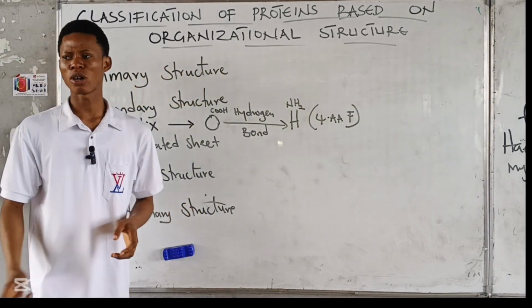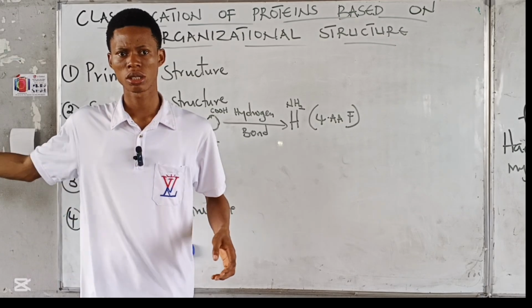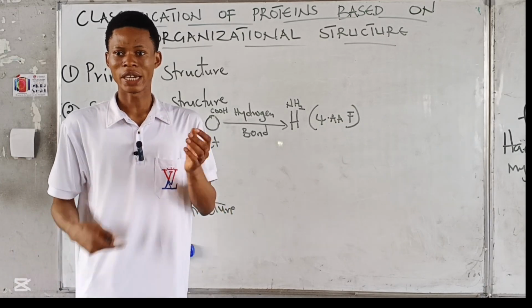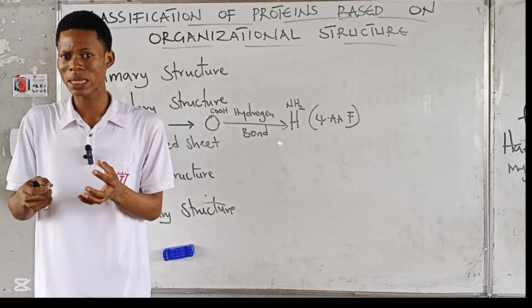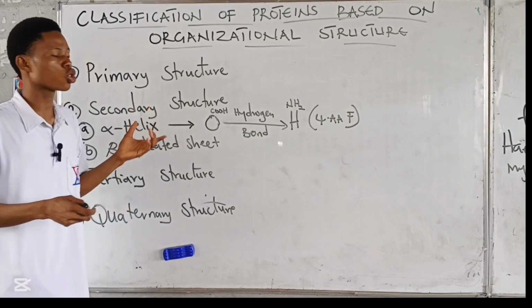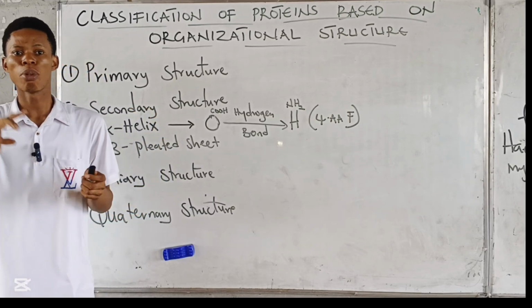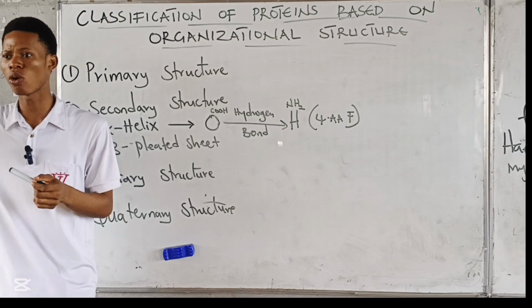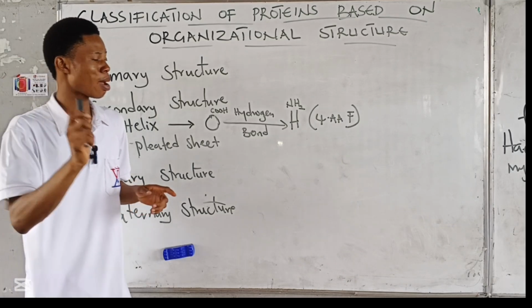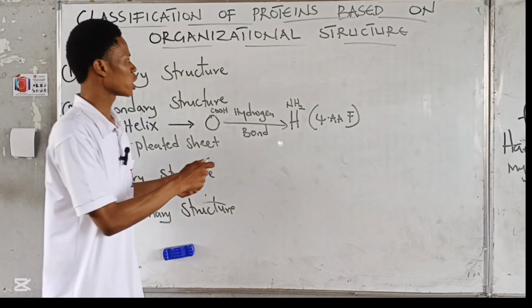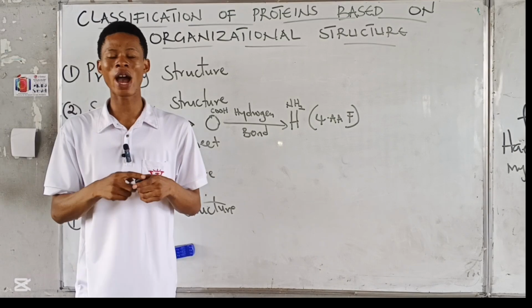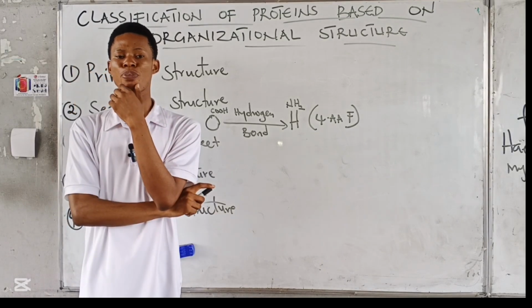Is the structure of amino acid always just a straight chain? Most times, there are some levels of folding, right? Now, in secondary structure, we are looking not at the linear structure of amino acid, but at the folding of the amino acids.